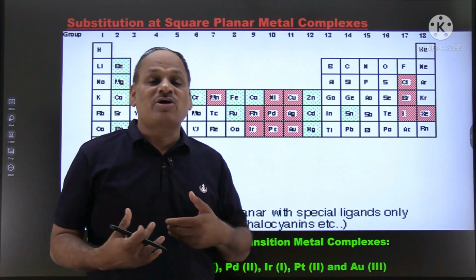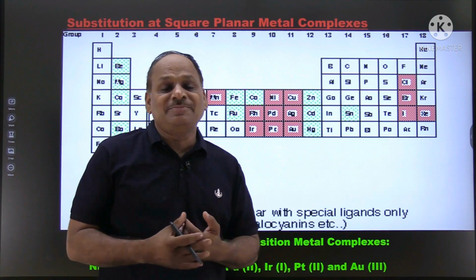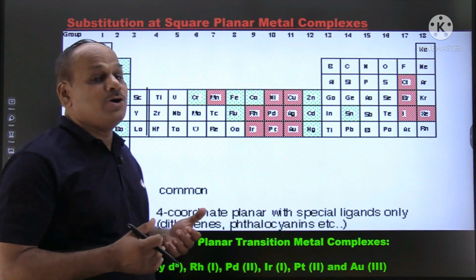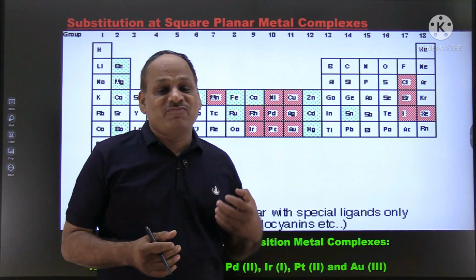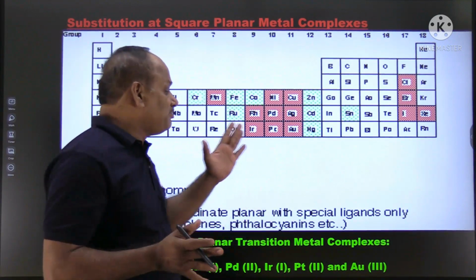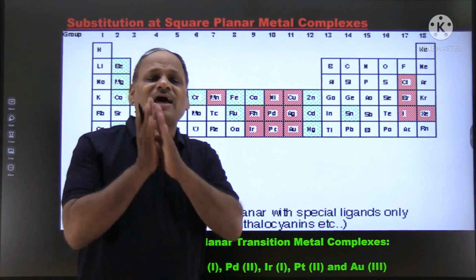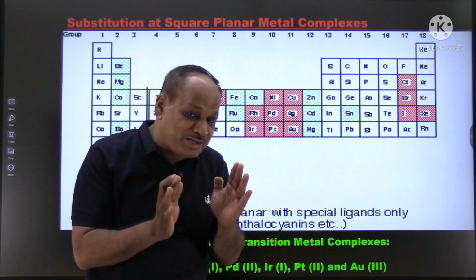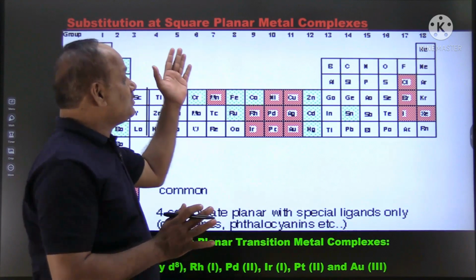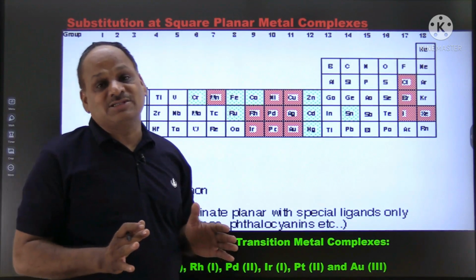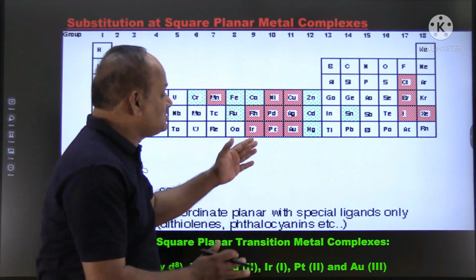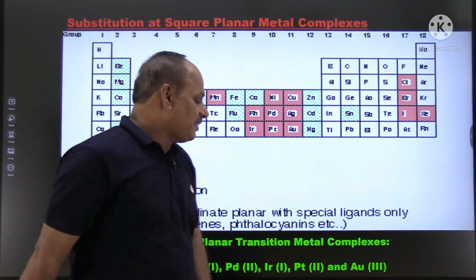And with a strong field ligand like cyanide, it shows square planar geometry. So depending on the ligand, nickel shows different geometries. But platinum always shows square planar complexes with any ligand, and therefore most substitution reactions in square planar complexes are studied using platinum as the central metal ion.